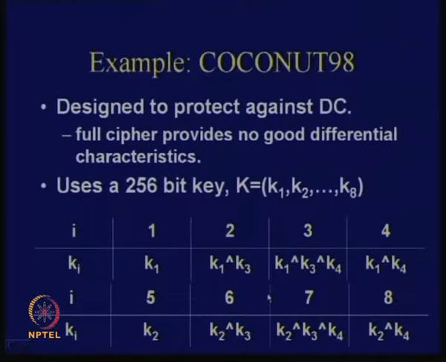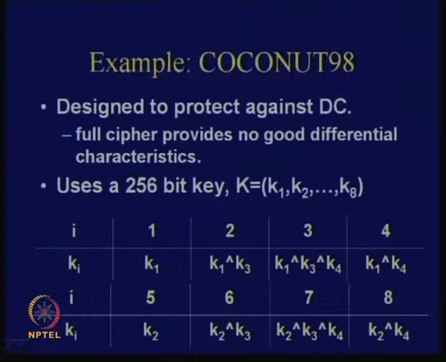The name of the cipher is Coconut 98 and it was given by S. Vaudenet, and I will give the reference for this particular work. It was given with the idea that they essentially gave a theory which will always protect against differential cryptanalysis. It was known as the decorrelation theory, and using it they proved that you cannot obtain any good differential characteristic for the entire cipher.